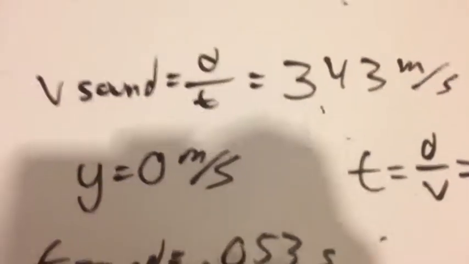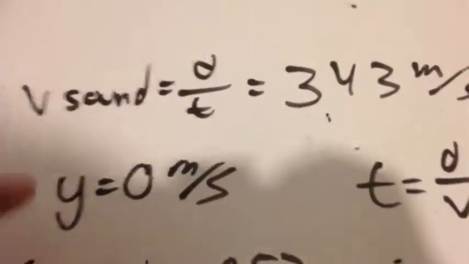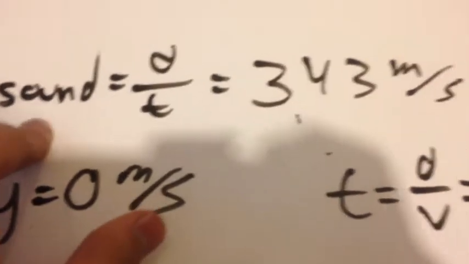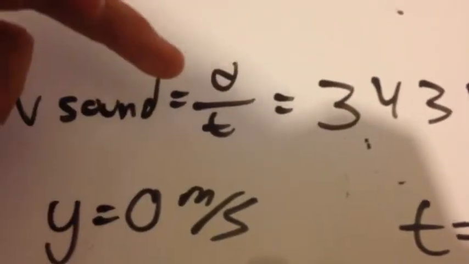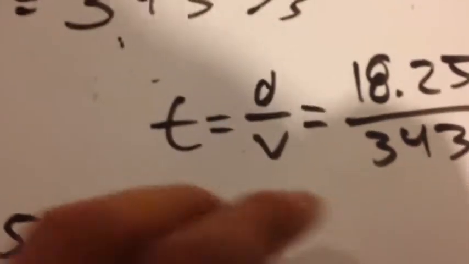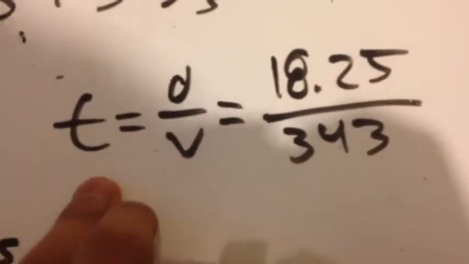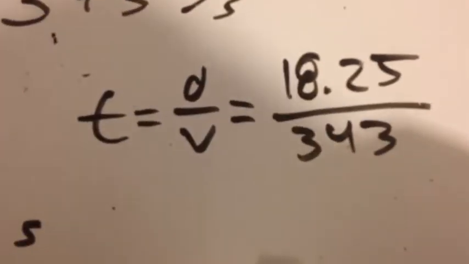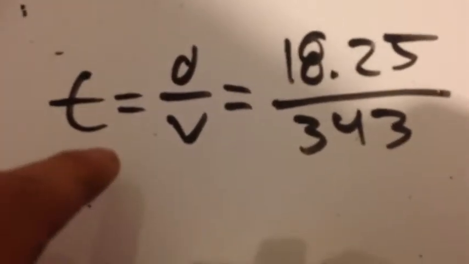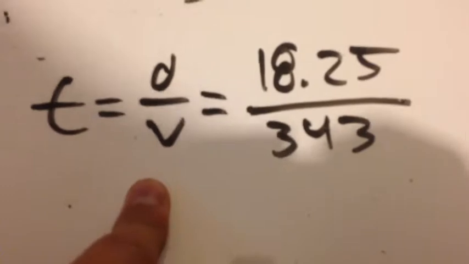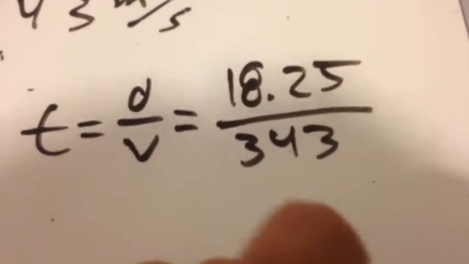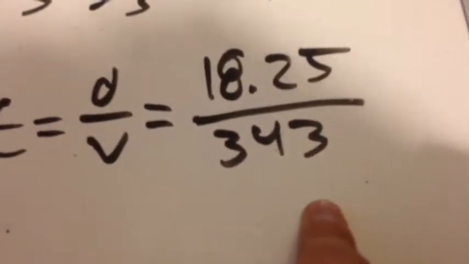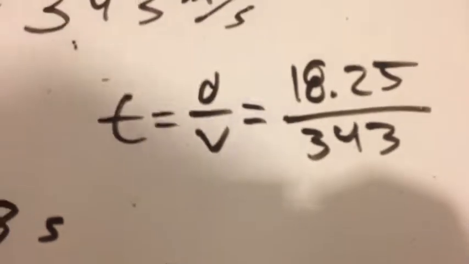To know the speed of sound at which it arrives, we know that the speed of sound equals 343 meters per second and that velocity equals distance over time. So we figure out the equation for the time, which is distance over velocity. Our distance is the distance at which it will hit him, which is 18.25 meters, over 343 meters per second, which is the speed of sound.